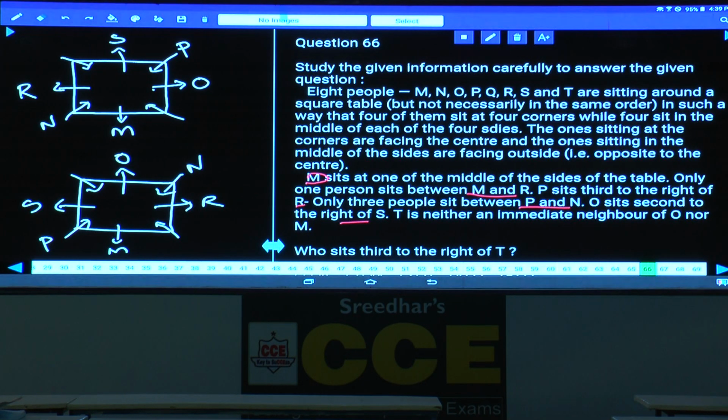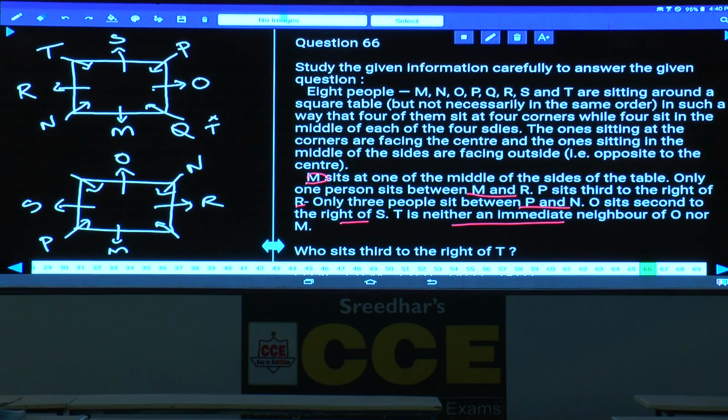T is neither an immediate neighbor of O nor of M. As T is neither an immediate neighbor of O nor M, T cannot be here, and T must be here. And if T is here, then who is the person left over? Q is the person left over. Q will be at this place.